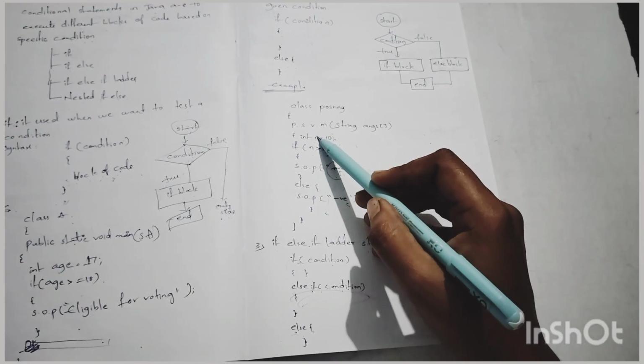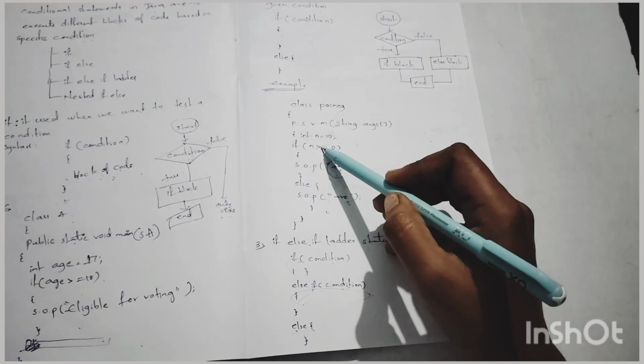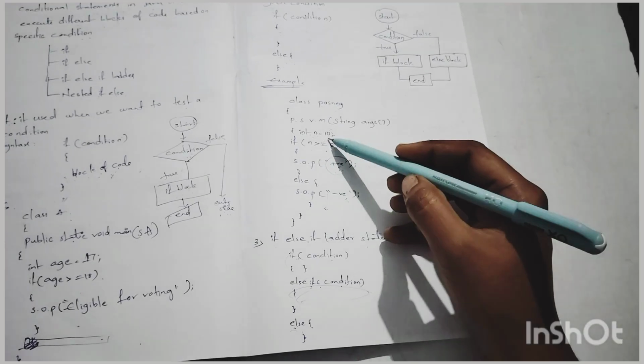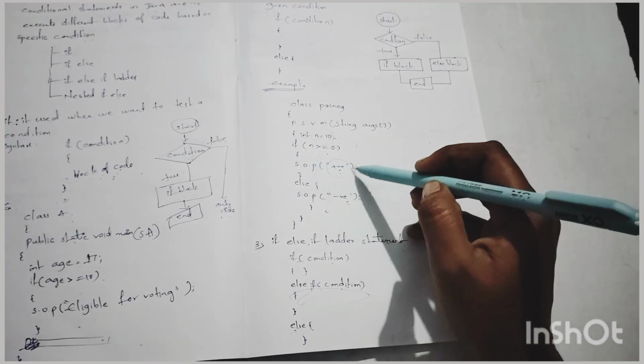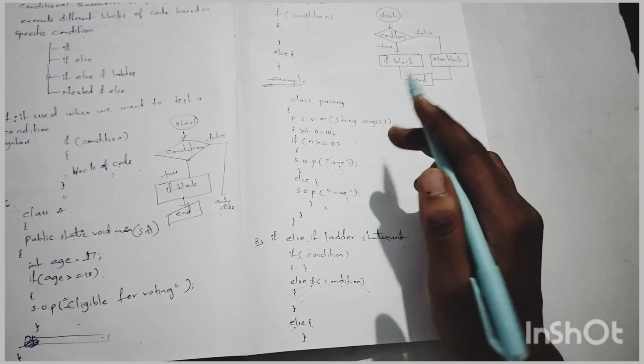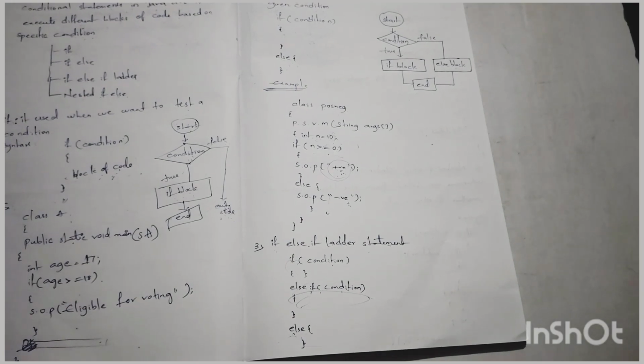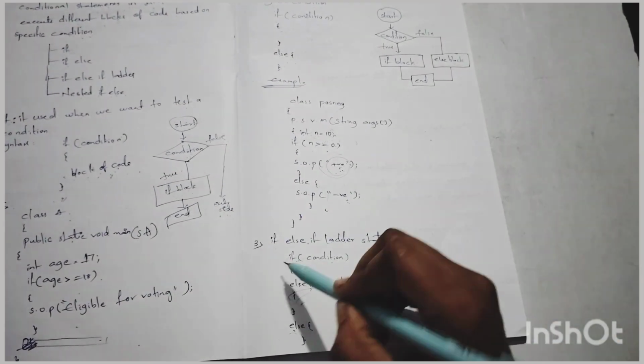Then we give n equal to 10. This 10 is greater than 0, so the if condition is true, then the if block will be executed. It will print positive in the output.